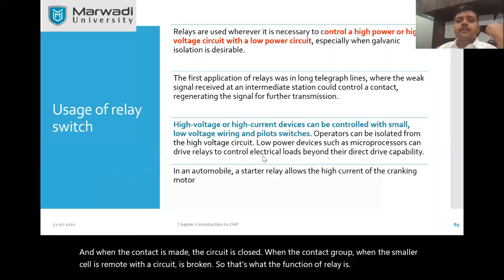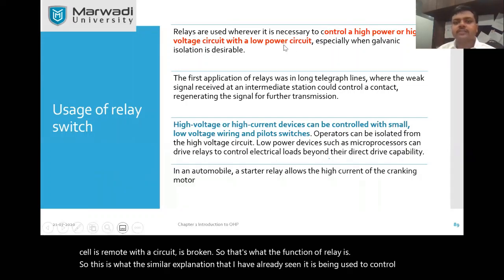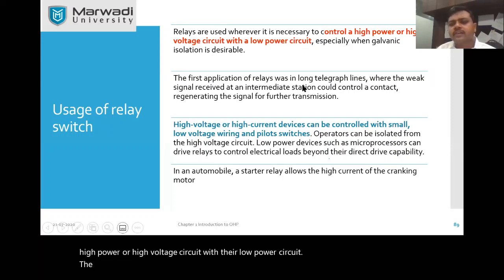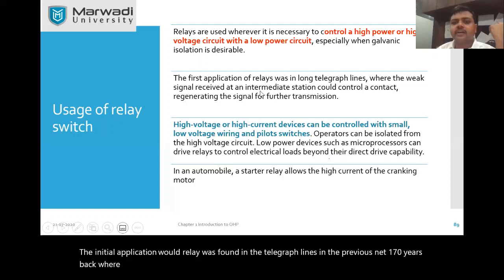This is a similar explanation to what I have already given. It is used to control a high power or high voltage circuit with a low power circuit. The initial application of the relay was found in telegraph lines around 70 years back, where the weak signal received at the intermediate station could control a contact, regenerating the signal for further transmission.